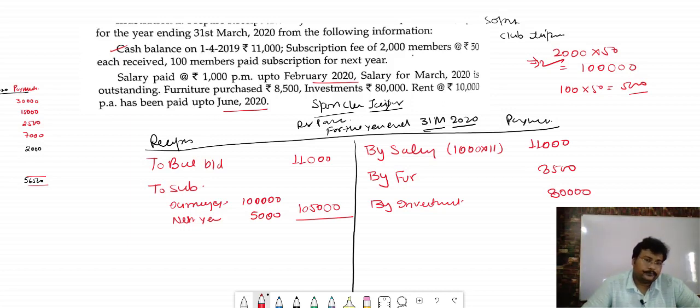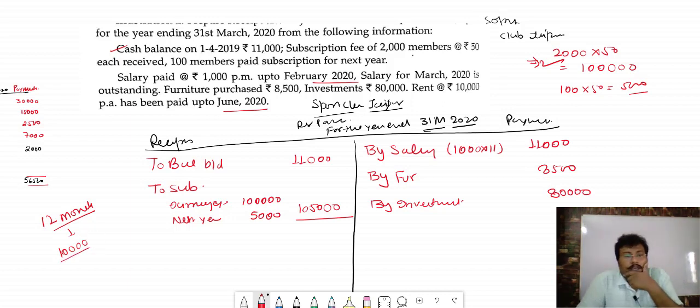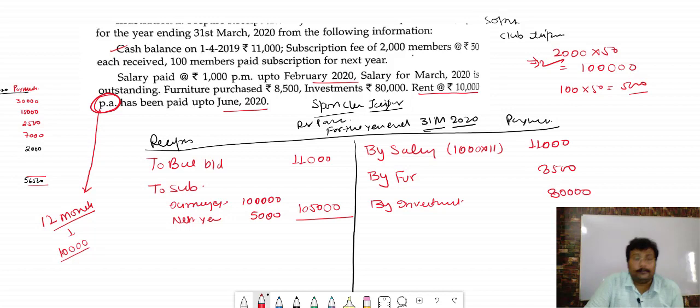Now look, bhai, carefully see this, bacha, 12 month rent is how much bacha? 10,000. How can we come to know that rent is 10,000 for the 12 months? You can see here rent is 10,000 per annum. Per annum means 12 months. So rent is paid for 12 months.